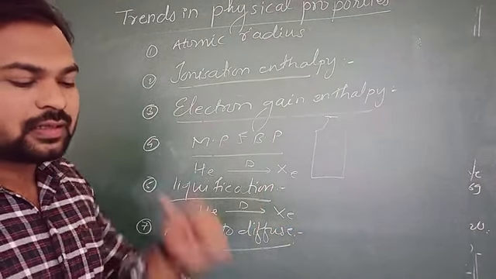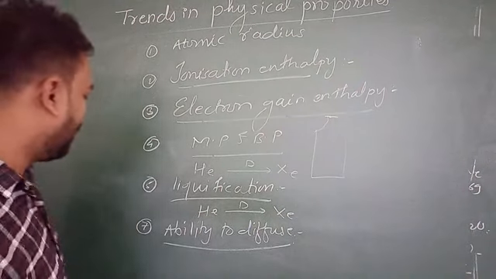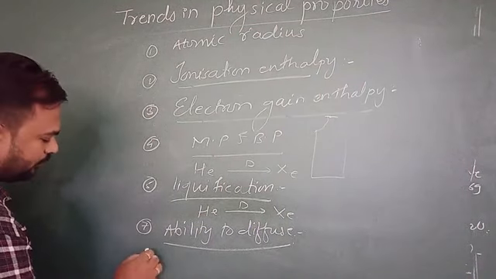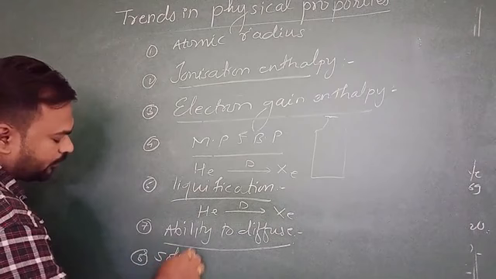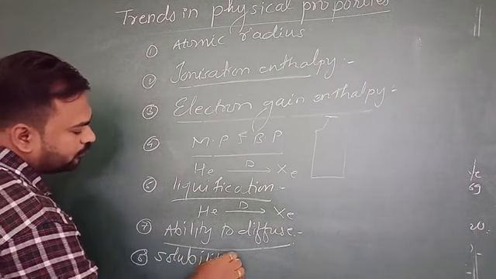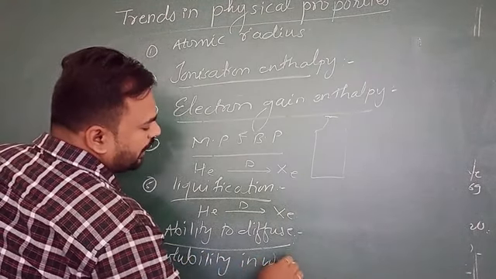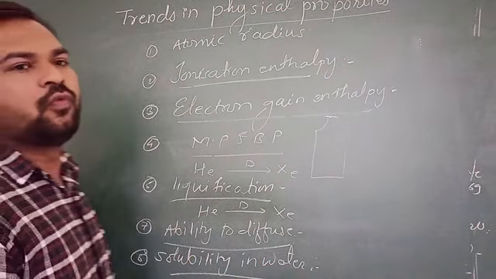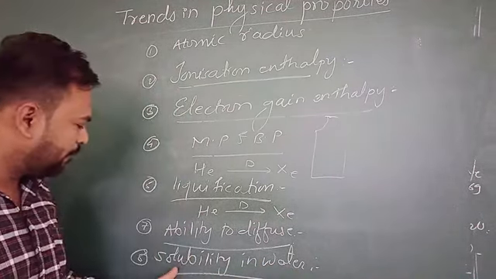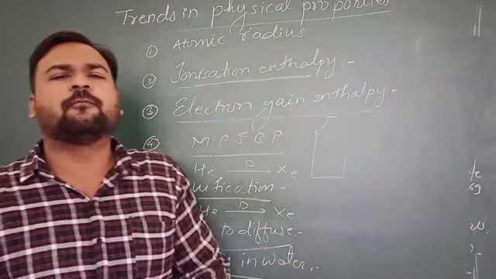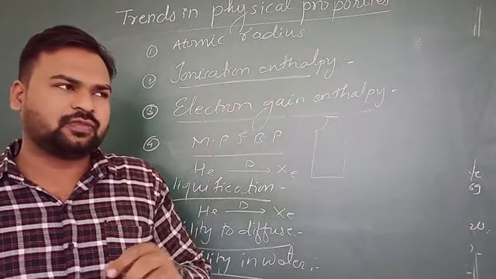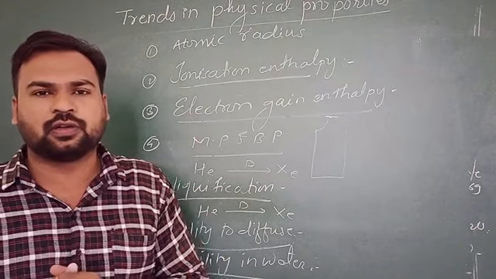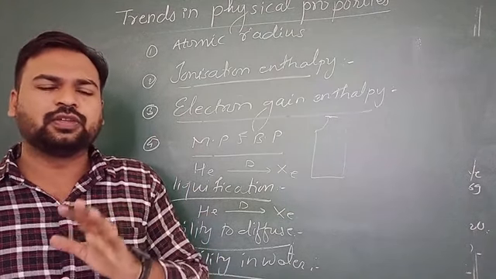The last property is solubility in water. These noble gases are very slightly, that means partially, soluble in water.